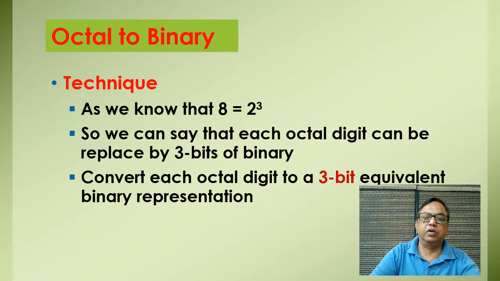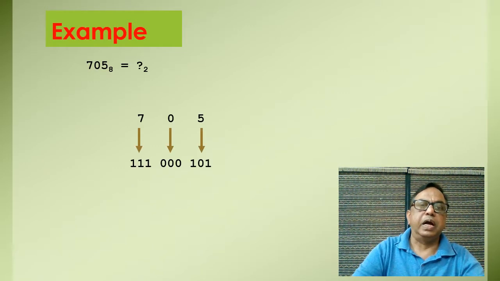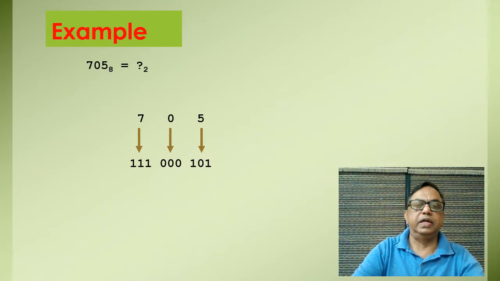Now convert each octal digit to its 3-bit equivalent binary representation. How will it be done? I'll show you one example. I have taken a number 705 and I have to convert this number into binary. So simply what I have to do, I place 705, and 5 is replaced by 3 bits of binary, that is 101, and 0 is again replaced by 3 bits of binary, that is 000, and 7 is replaced by 3 bits of binary, that is 111.